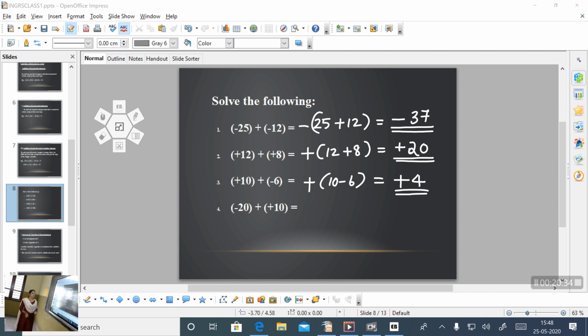Okay. So one more example. Minus 20 plus 10. Which is this case? This is also our third case. One is negative, one is positive. What is the rule? Find the difference between them. That is 20 minus 10 and put the sign of the bigger number. 20 is the bigger number and its sign is negative. So put here negative sign. So answer is negative 10 or minus 10. Is it clear? So I hope you all got the correct answer. Okay, then now we can move to the next topic.